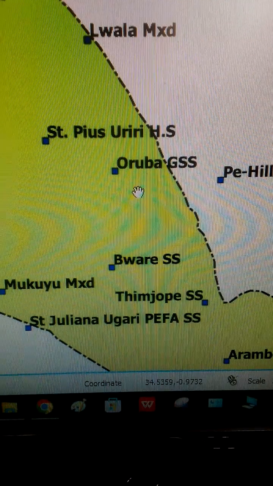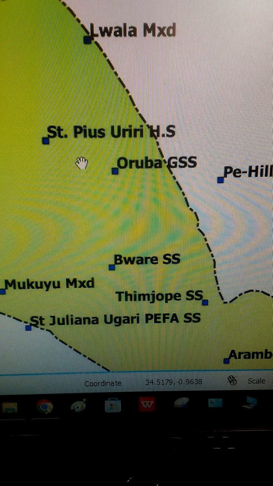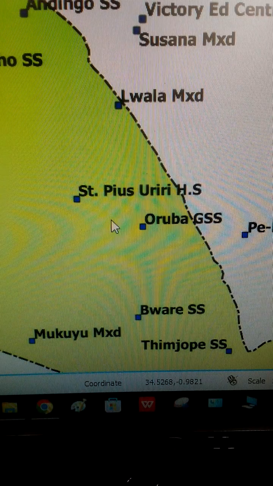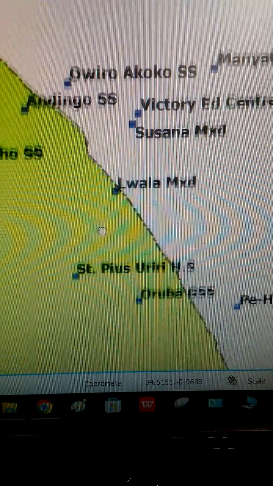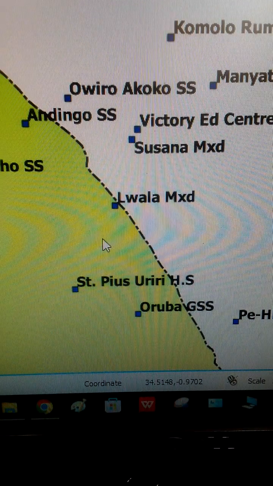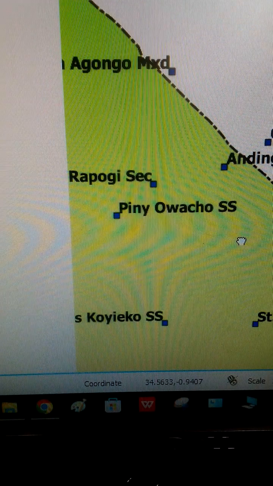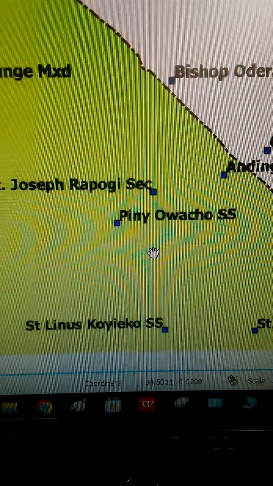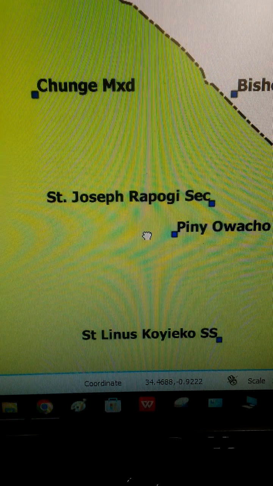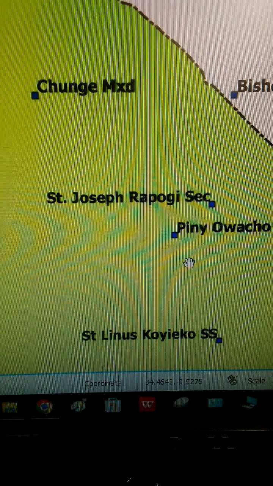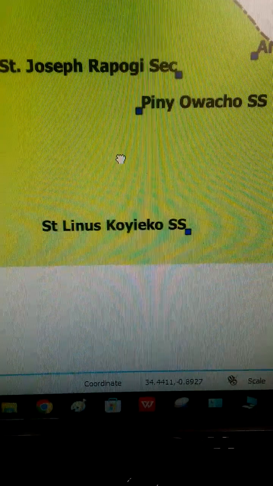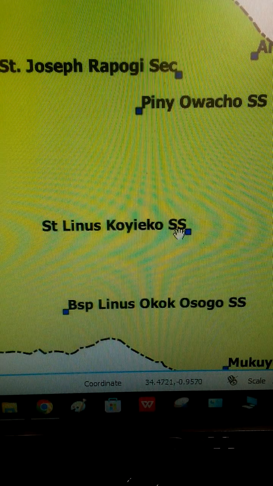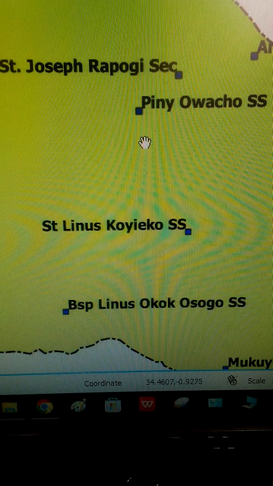Now, this is Oruba Girls Secondary School, St. Pius Uriri High School. Then at this point we have Luala Mixed Secondary School. Then we have Andingo Secondary School, Pinyi Owacho Secondary School, St. Joseph Rapogi Secondary School, and down here we have St. Linus Goyeko Secondary School.